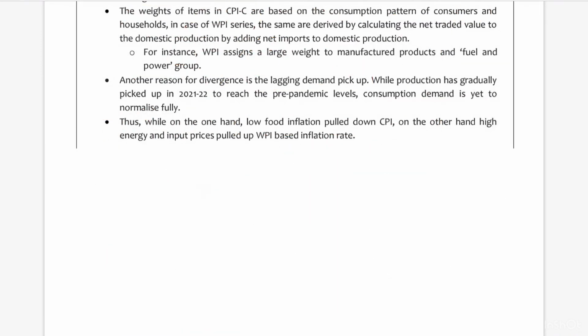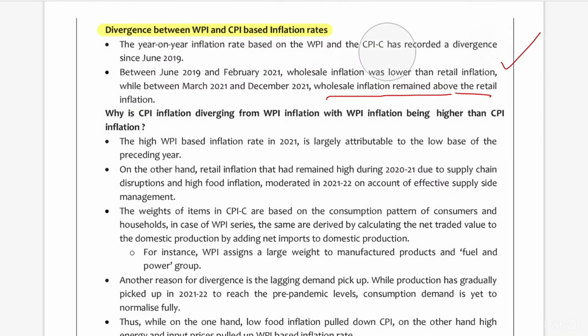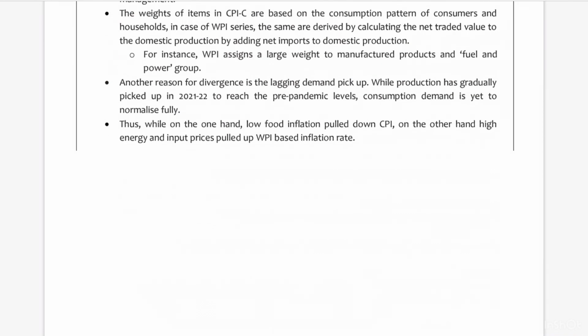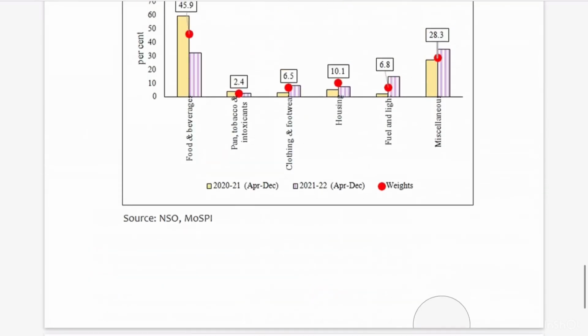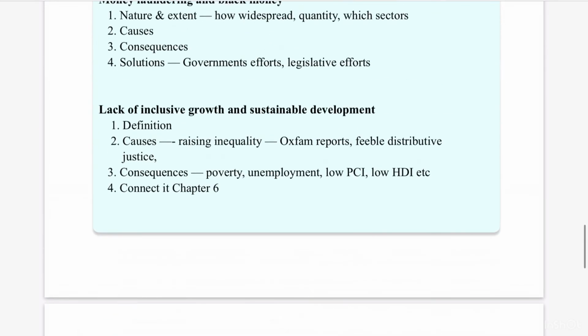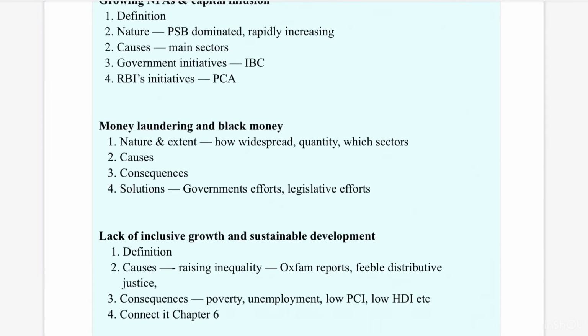These are the perspectives that you have to develop while preparing this chapter. So this is the end of chapter 1. I will be doing the approach to some more chapters in the coming videos. As far as Group 1 Indian Economy and AP Economy, that is Paper 4, is concerned, you have to approach the chapters in this way.